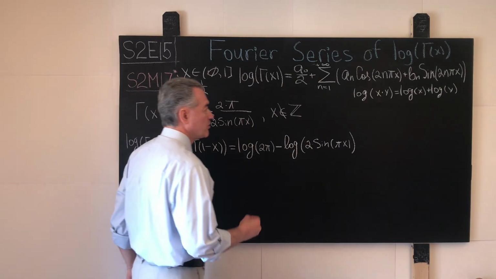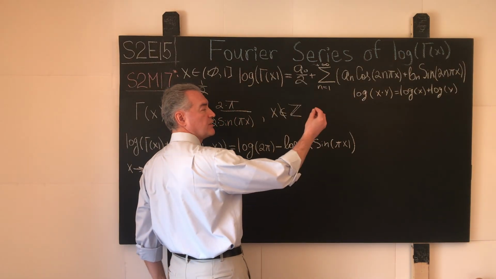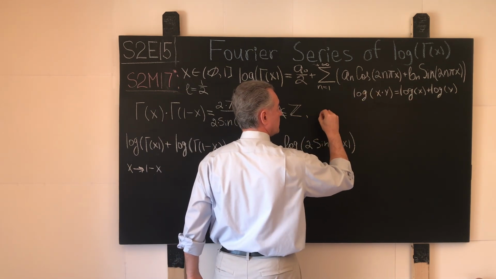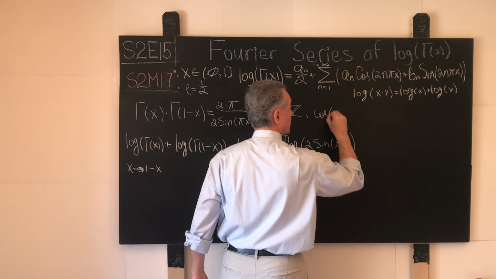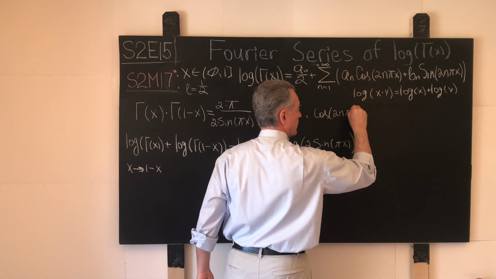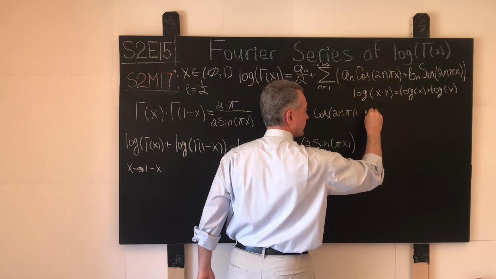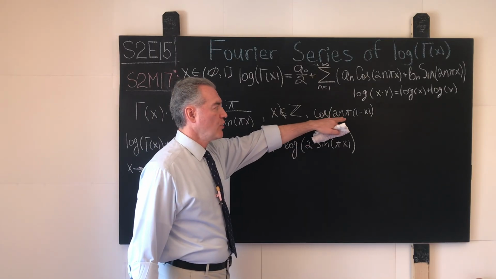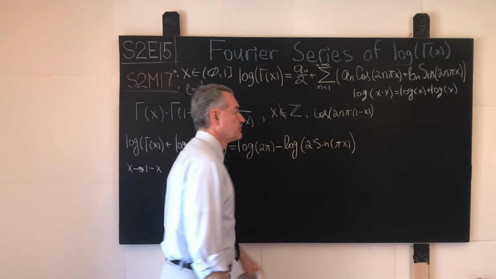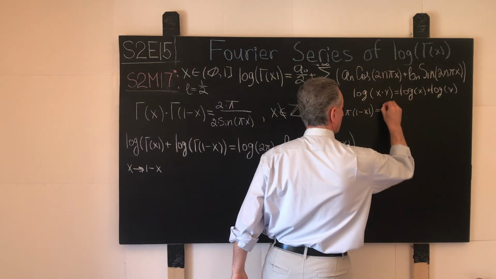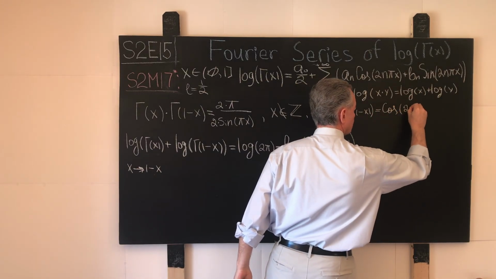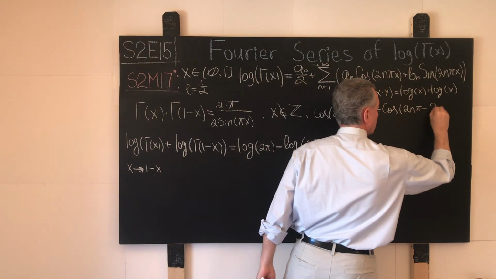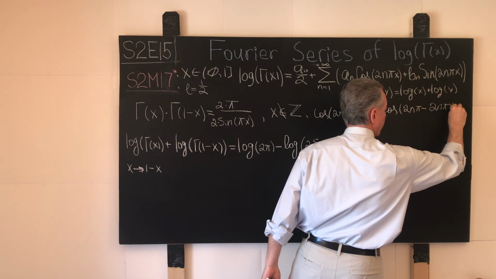Let me write down some helper material over here. Let's think about this together. If in the case of the cosine of 2n pi times 1 minus x, what shall we have? We will have the cosine of 2n pi minus 2n pi x.